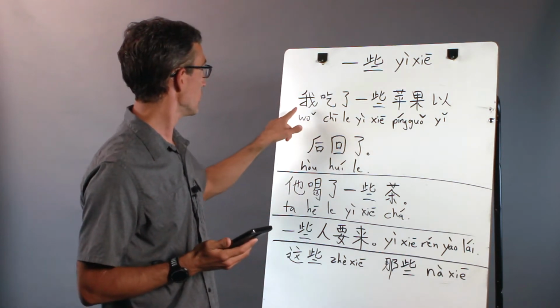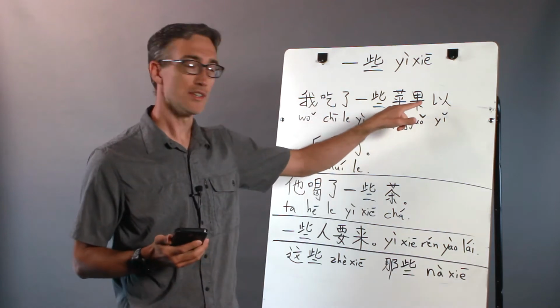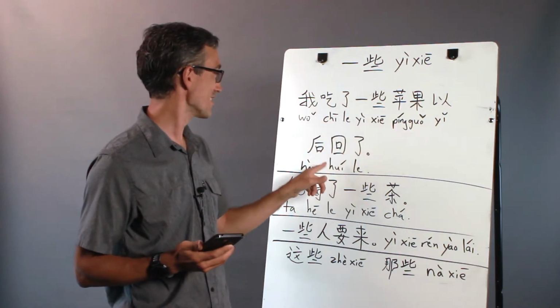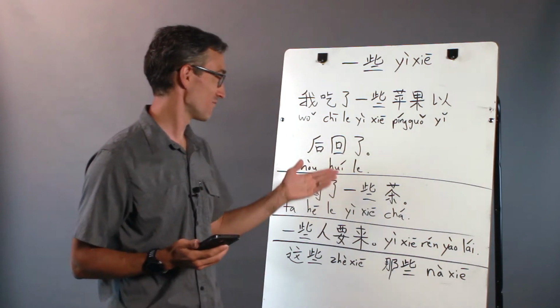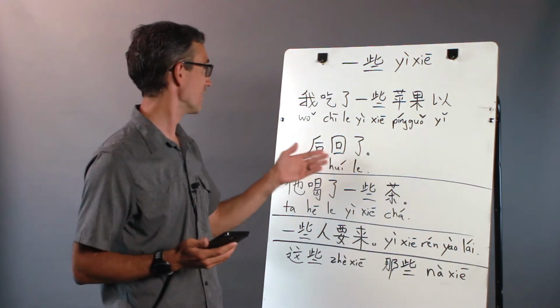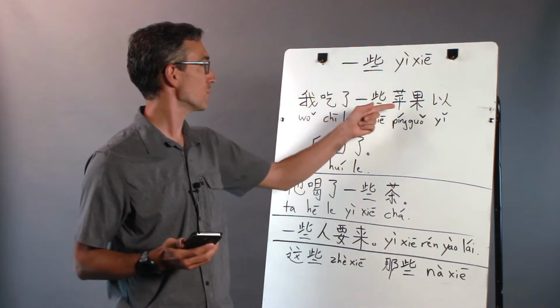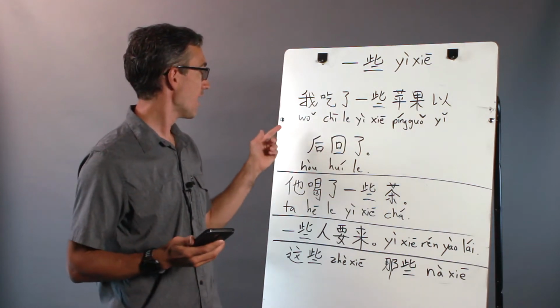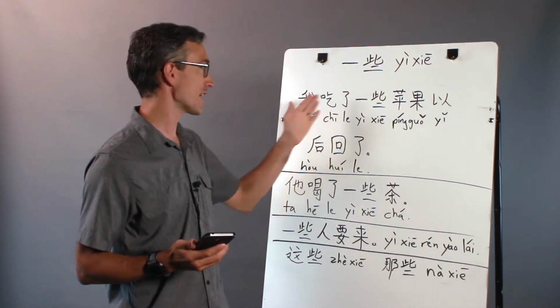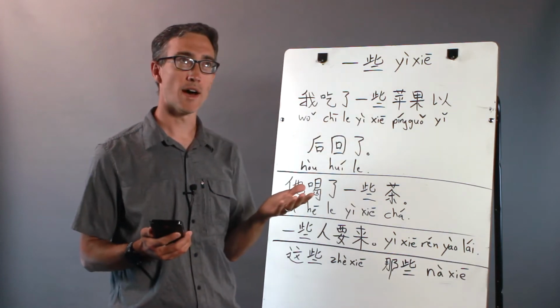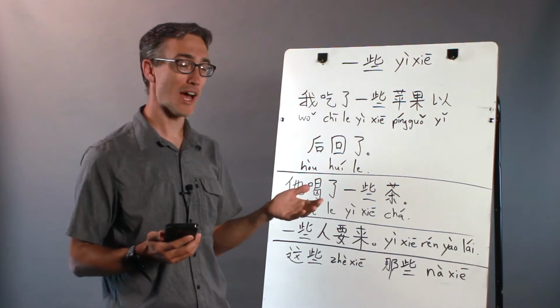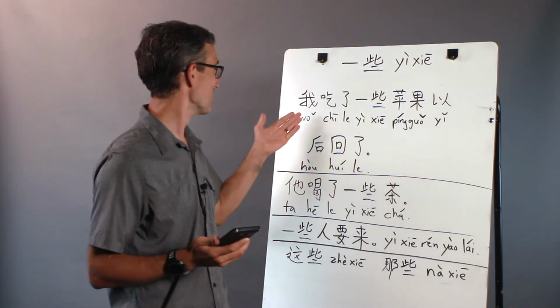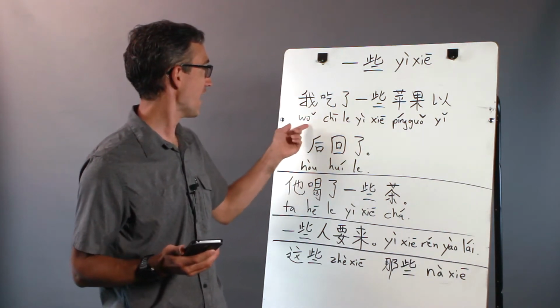Here's an example. 我吃了一些苹果以后, I meant to say 回家了. I actually missed the word 家 there. This actually works as a sentence. 回了, that's fine. 我吃了一些苹果以后回了. It means I went back. So let's break it down. The whole sentence is I went back after eating a few apples, a few 苹果. There we go. 我吃了, I ate.